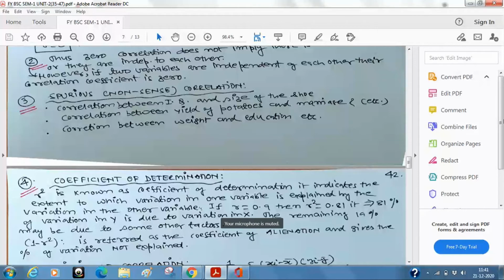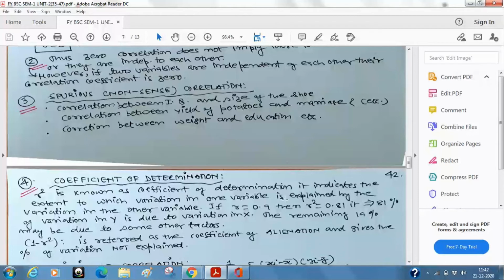Now the question is, if the height changes by 1 inch, how much will my weight change? That means the variation in one variable affecting the variation in the other variable. This is the beauty of the correlation coefficient. So this line I will again repeat, it is very important. It indicates the extent to which the variation in one variable is explained by the variation in the other variable.